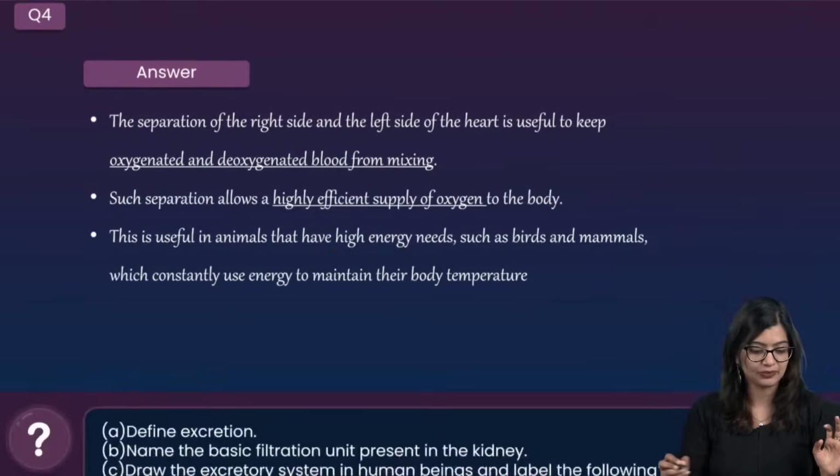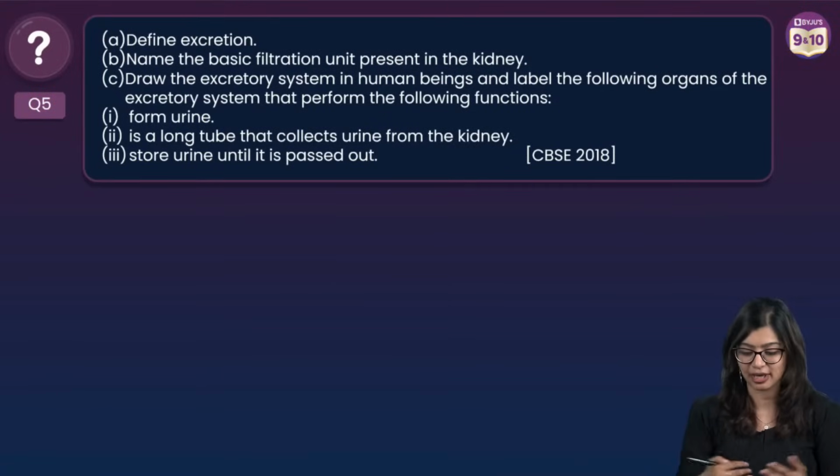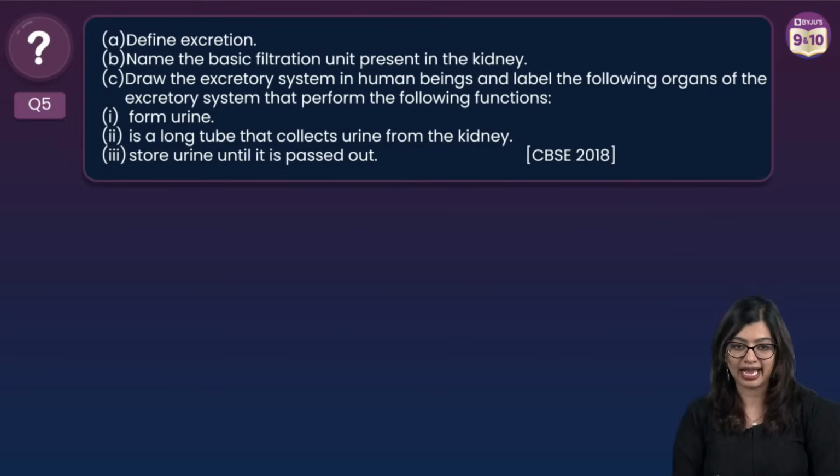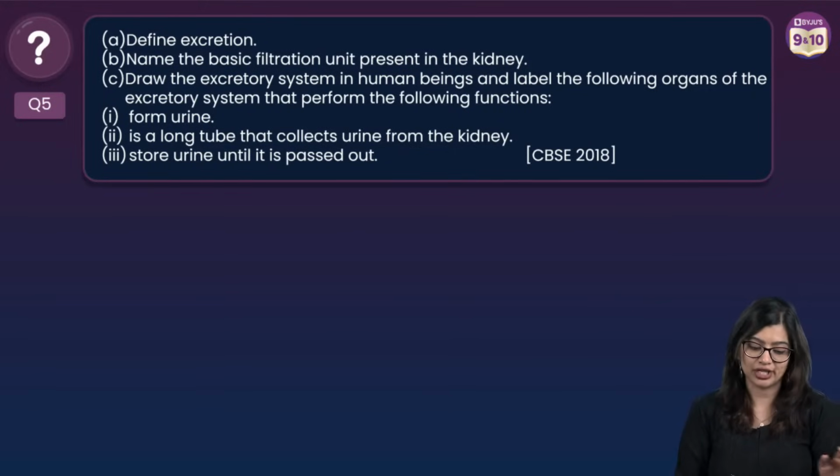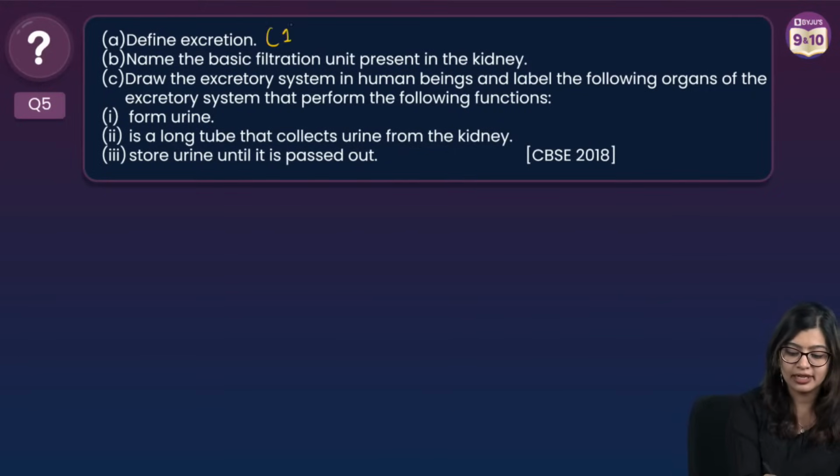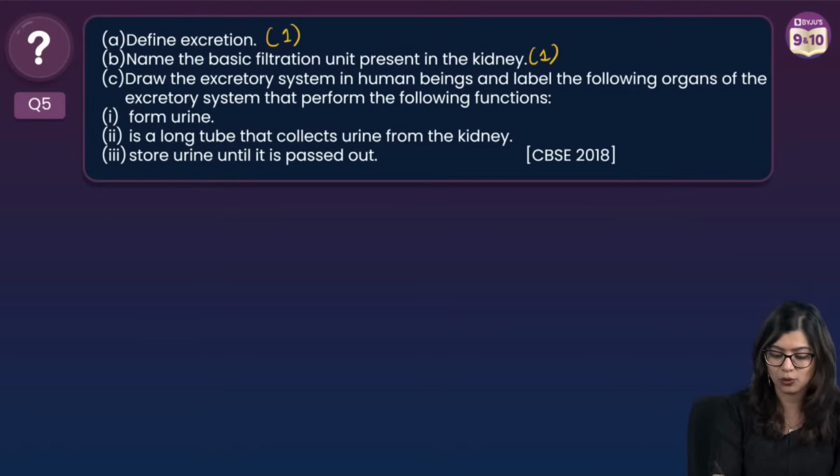Okay, let's go on to question number 5. Question number 5, as you all see: define excretion, 1 mark. Name the basic filtration units, 1 mark.